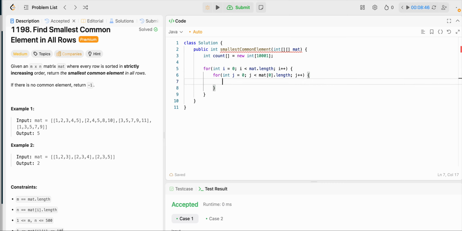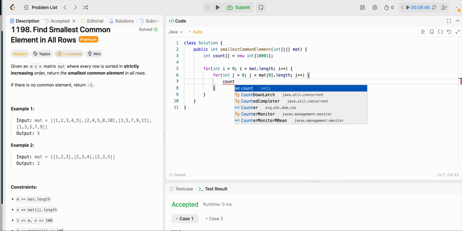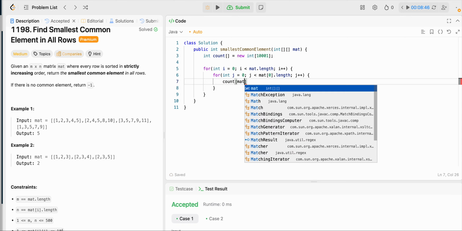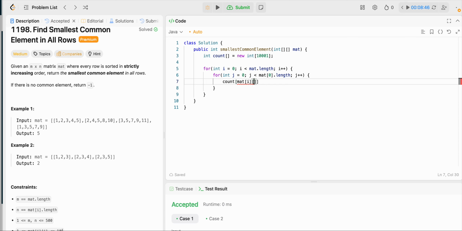And once we're in the matrix, we're going to iterate that count number. So count of matrix[i][j]. So for this first example, it's going to give us 1. We're going to iterate that, so 1 instance of that number. All right, so now we have this count array built.